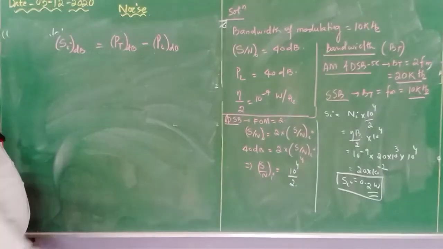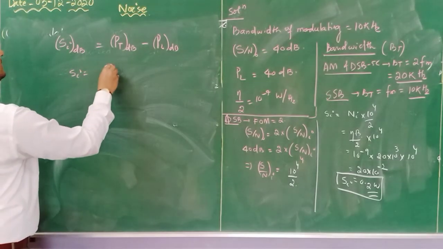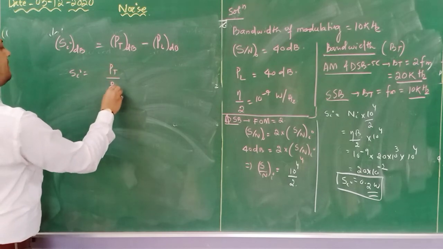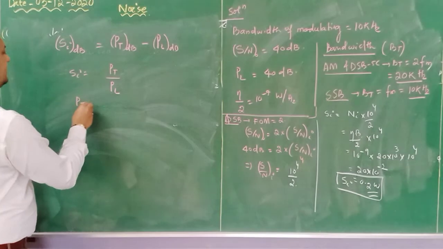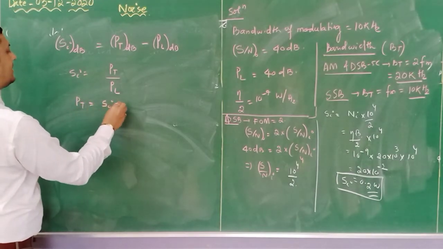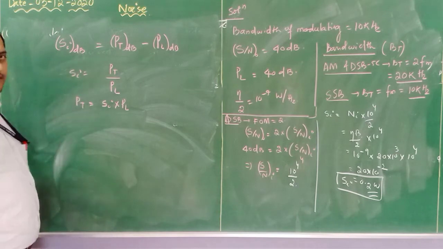If you consider decimal values, your input signal is equal to transmitted power divided by losses. So the transmitted power I can write as Si into L. Okay, so this is the general one.